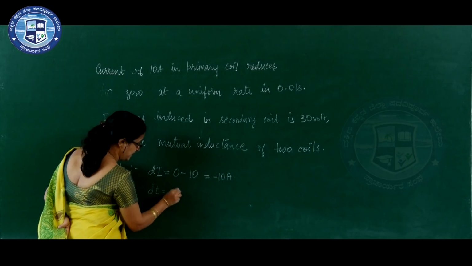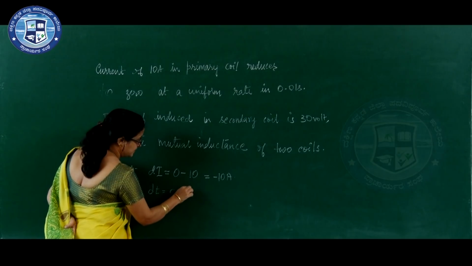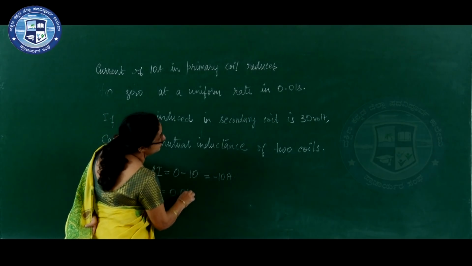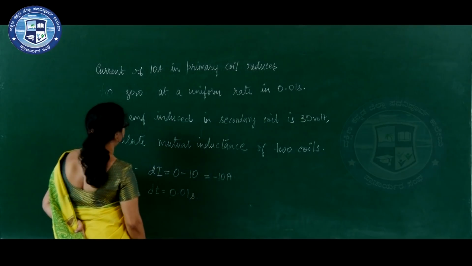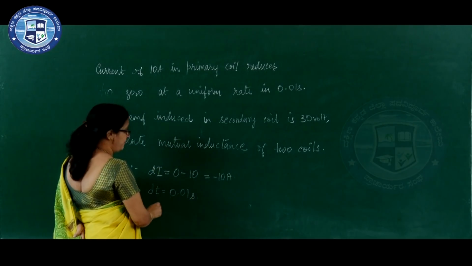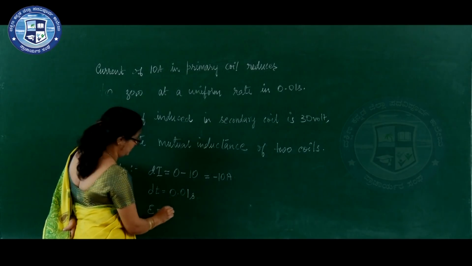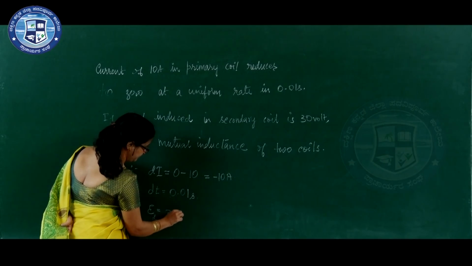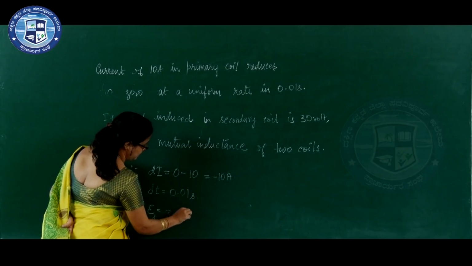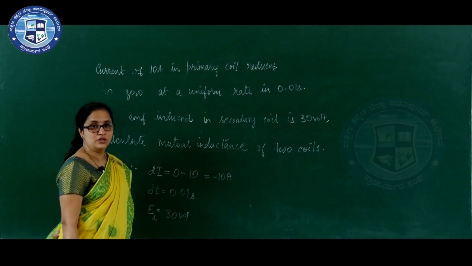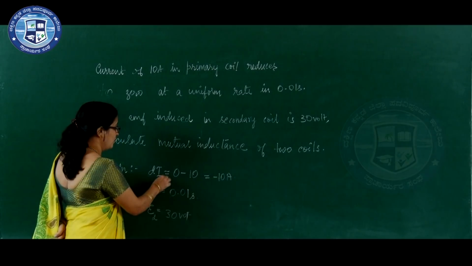So, delta t or dt is equal to 0.01 second. Induced EMF in the secondary coil E2 is equal to 30 volt. So, what is the